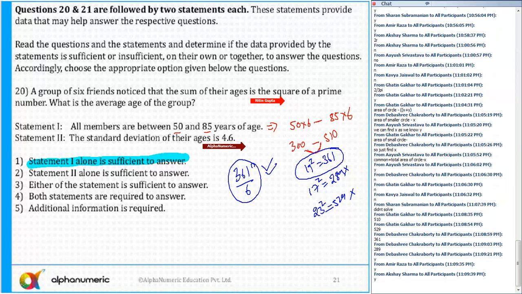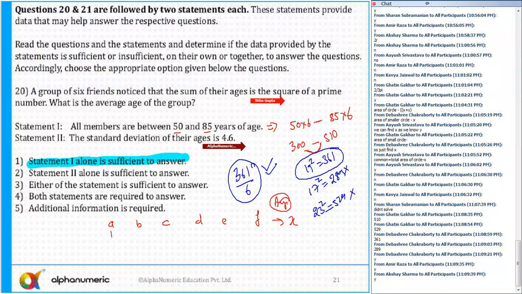So standard deviation, does anyone know? Does any one of you know the formula for standard deviation? How to find the standard deviation? So if the age of the 6 people is like A, B, C, D, E, and F. Okay. And let's say the average of these people is equal to X.